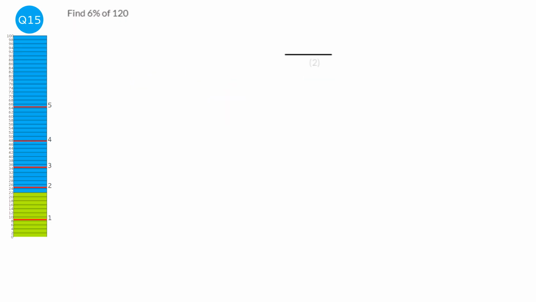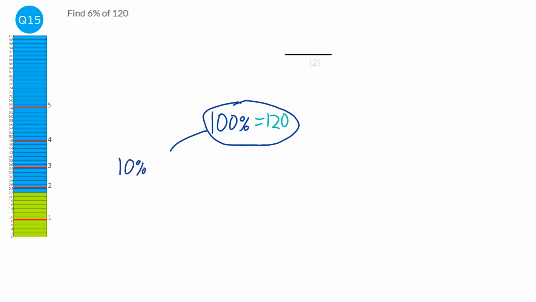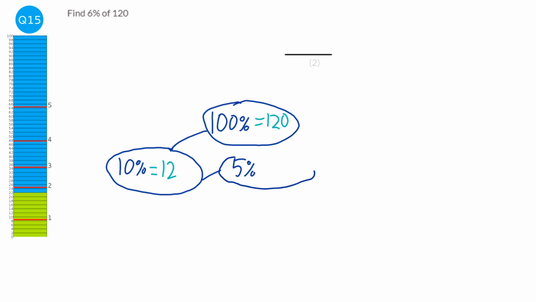So we're going to start off by working out what 100% of 120 is. Well, that's obviously just going to be 120. And we're trying to get to 6%. So we always start off by working out 10%. It's always normally useful. And we just divide that 120 by 10, so we get 12, and we try to get 6%, so it'd be nice if I knew 5%, and 5% is nice and easy because we just halve that 10%, so that'd be 6,